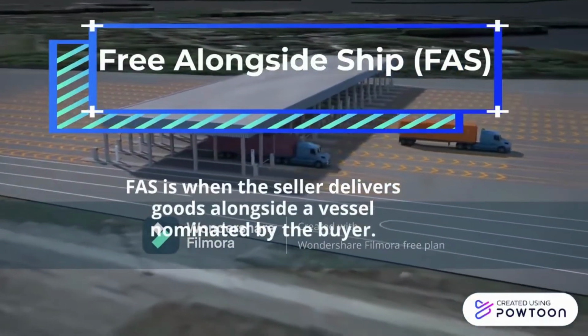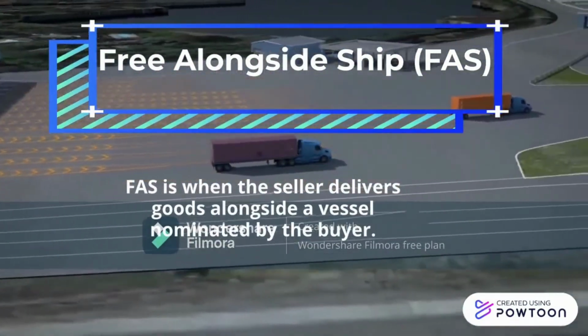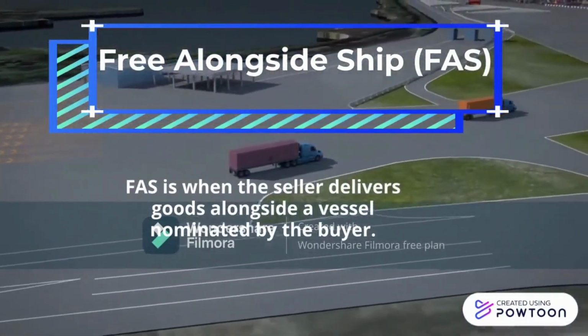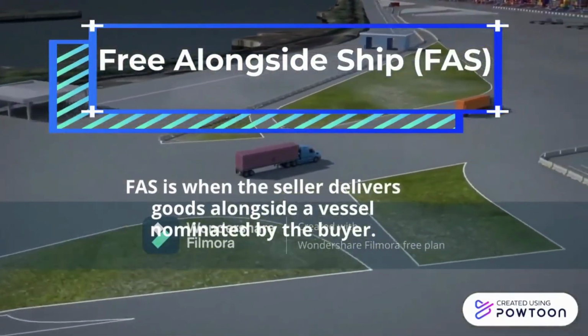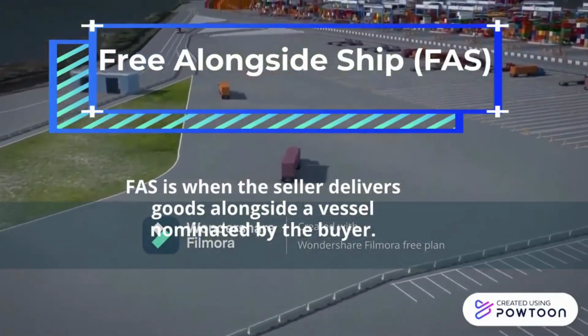The named port of departure location can be a loading dock or a barge, but not a container terminal. FAS only applies to ocean or inland waterway transport. It is popular with bulk cargo such as oil or grain.